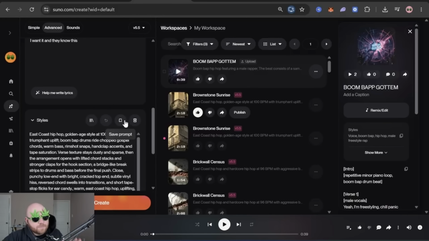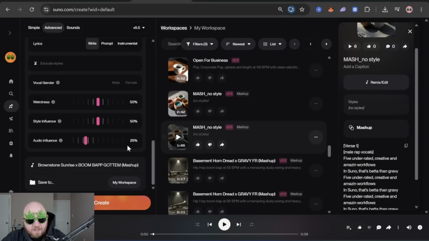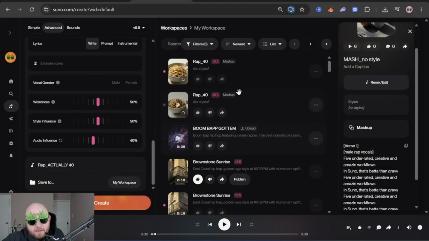And this next part is up to you. You can experiment with it, but just for me personally, what I've seen work the best is just deleting the style, making sure that your lyrics are right. And the advanced sliders, you can really leave them just as they are, but if you want higher accuracy with your voice, you should turn the audio influence up a little bit. All right, and let's listen.